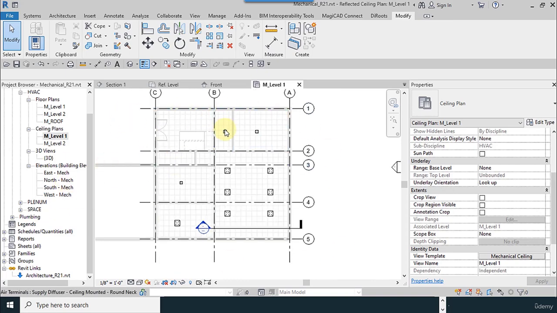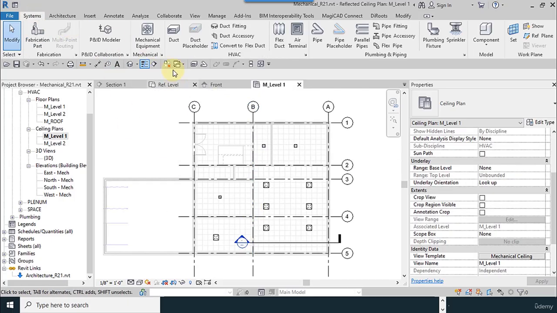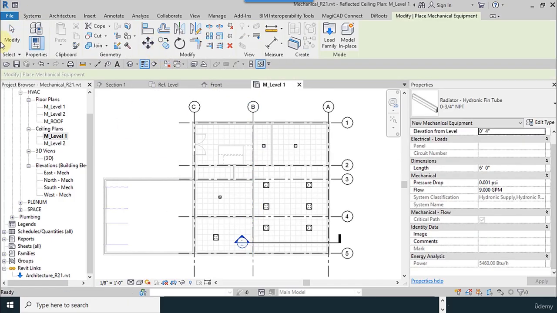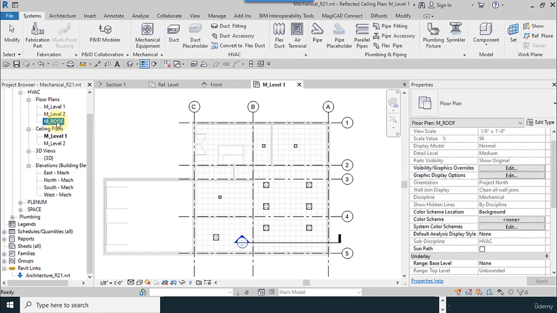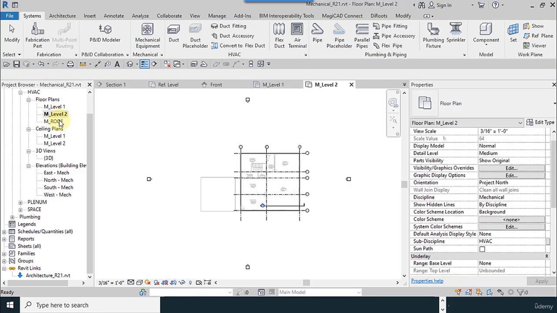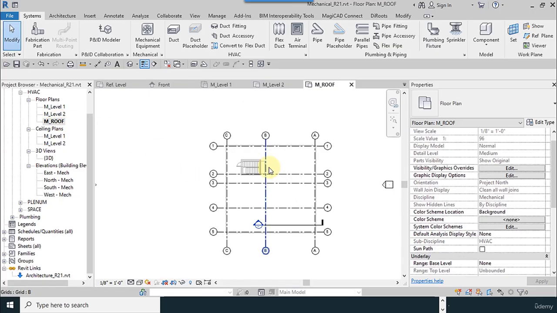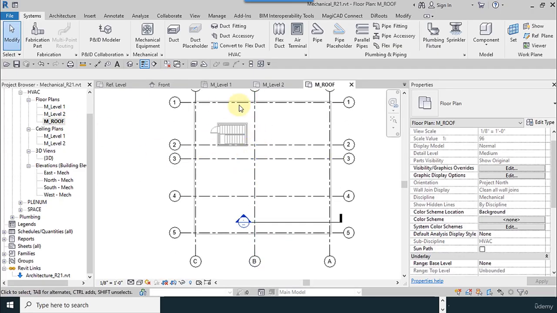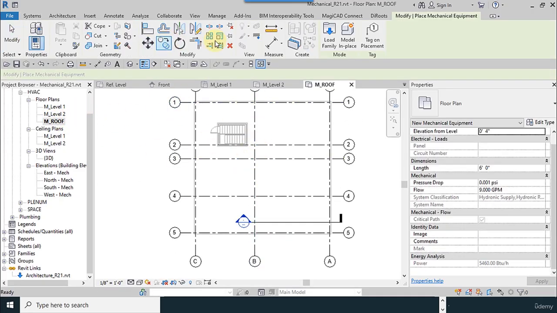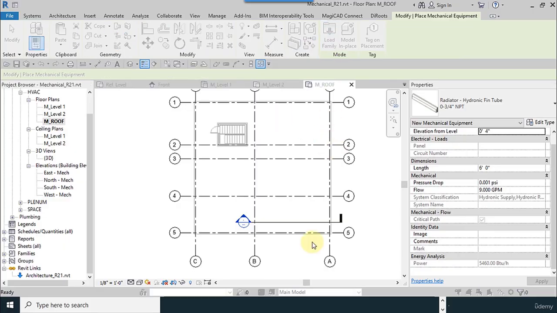I just try to do one level, so you use next one, you do this. From this tab, I go to the level roof, sorry. In the level roof, I go to mechanical equipment, load family.